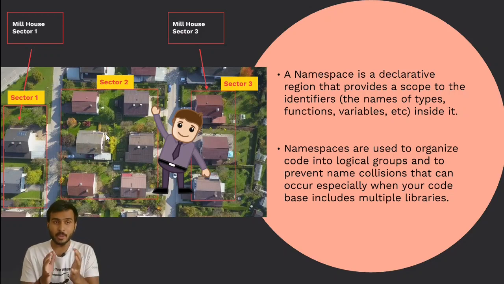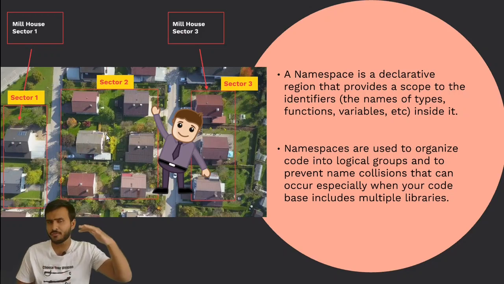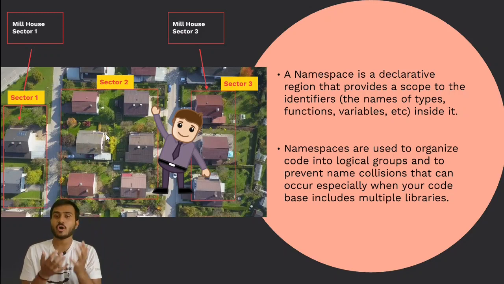In our program, let's say we have a huge file that is going to be our society. Now the huge file or the huge society can be distributed into small sectors, and in those sectors we can define or create our identifiers. So these small sectors are going to be our namespaces, as easy as that.